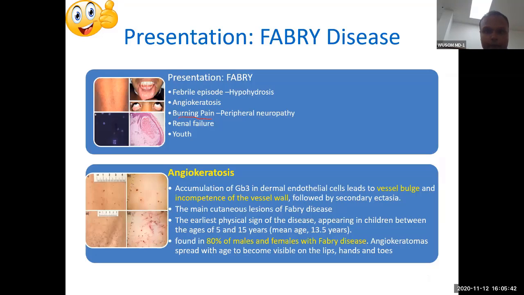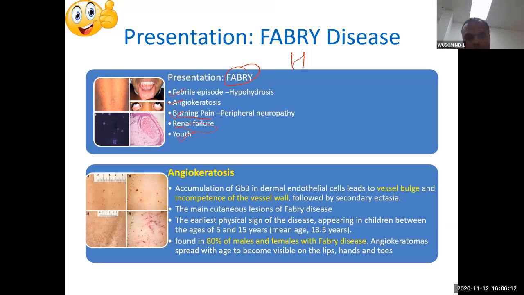You can remember this as a mnemonic also. F-A-B-R-Y. F for febrile episode, which means hypohidrosis, A for angiokeratosis, and B for burning pain, and then R for kidney failure, renal failure, and then Y, death at a young age.